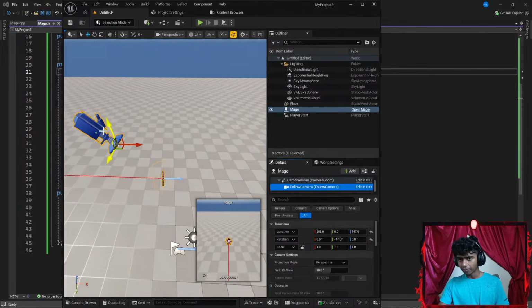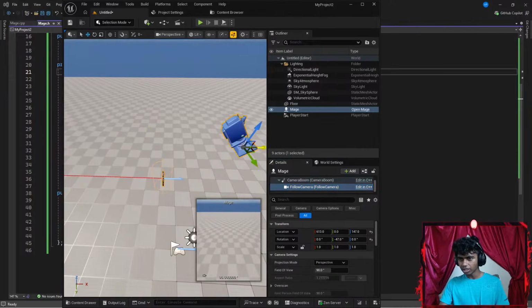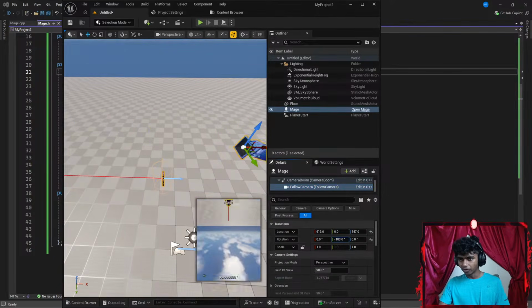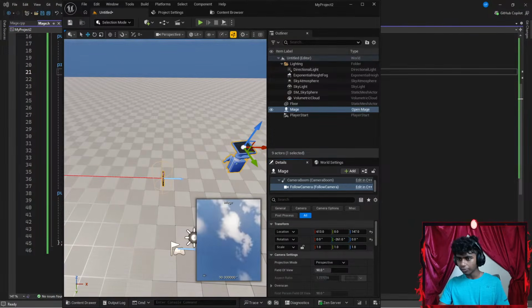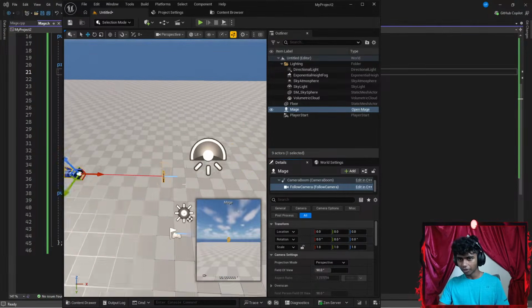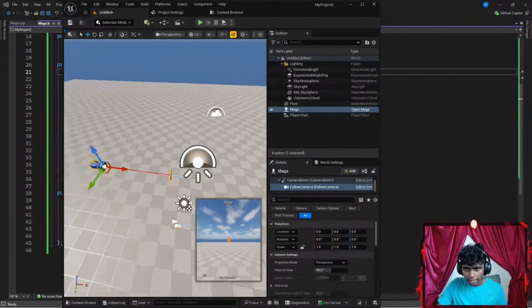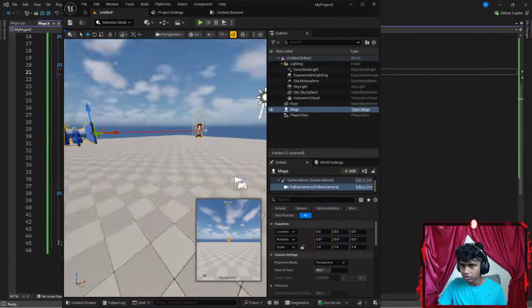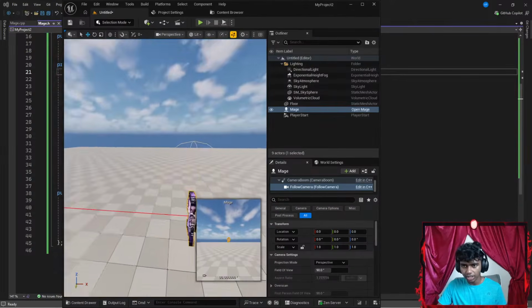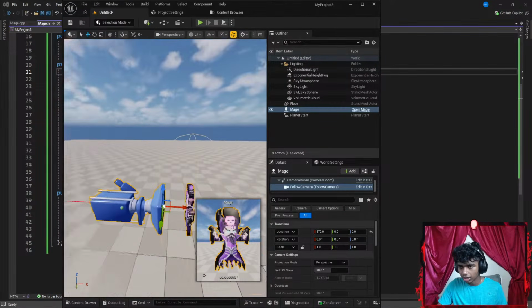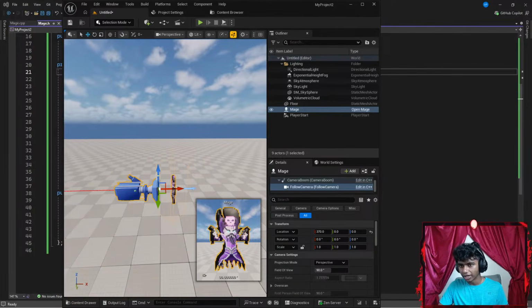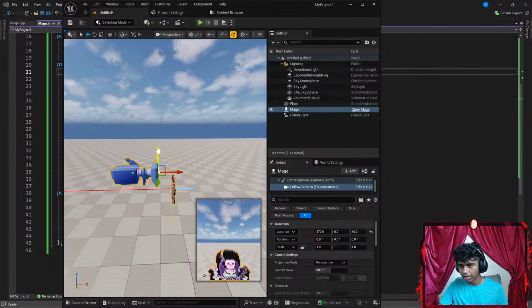Let me select my camera. Boom, I'm gonna get this in front. Now let's go ahead and rotate it this way. There we go. Okay, wait, maybe let's reset the position of my camera. Okay, now let's go ahead and actually work on this part real quick. So I'm gonna get in the center. Let's get my camera a bit in front. There. Okay, it's in front of my player. I want to get it a bit to the back.